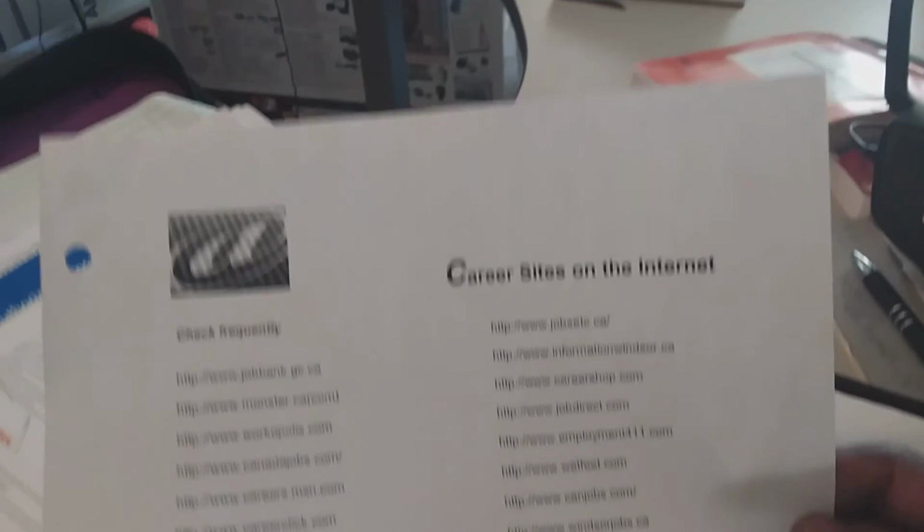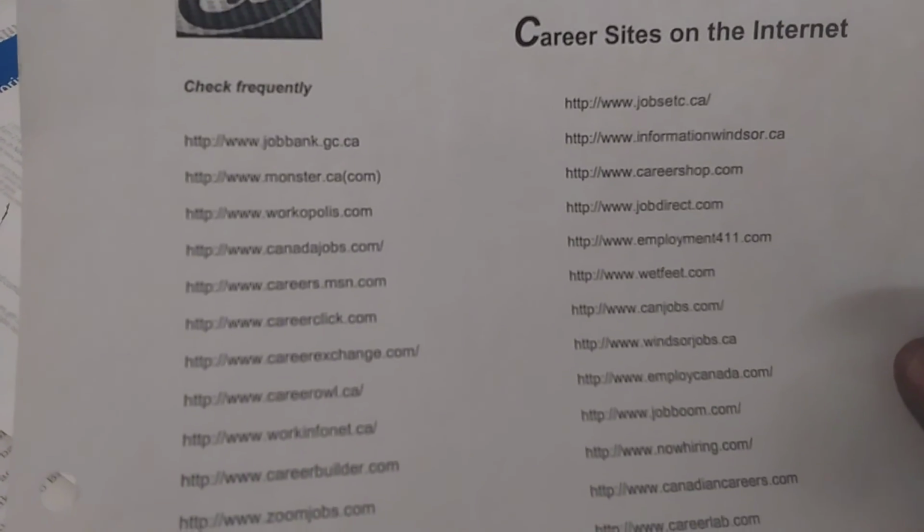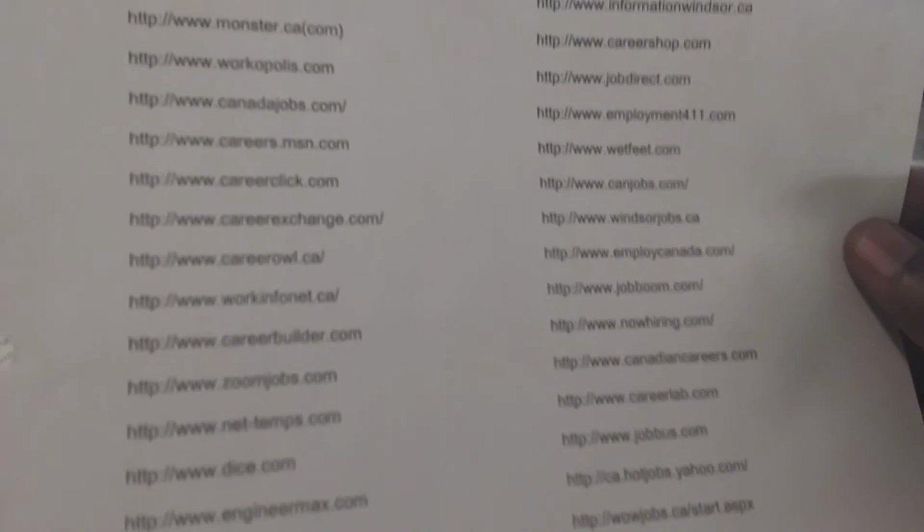If you are here for jobs, that's a career site on the internet, and this is how to find employment. You search those careers, and then you apply to them step by step. That is how to apply for jobs. How to find jobs online if your purpose is employment, and then how to apply for jobs. That is basically for the number of jobs.